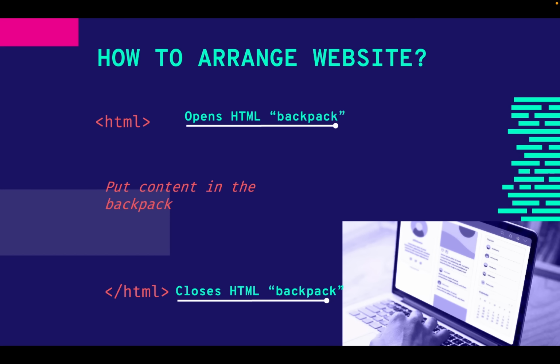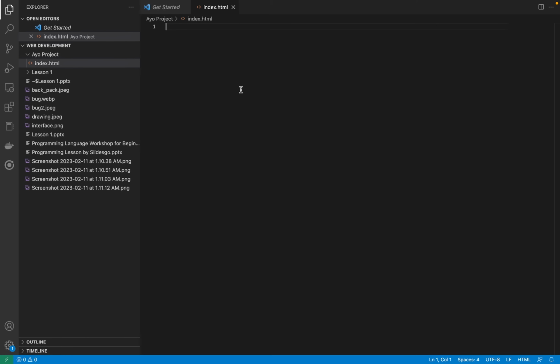Now we go back to how to arrange websites. If you remember, I told you that when you have your website, you have to put it inside HTML: you have to open HTML, and we have to close it. So now let's do that in here. Let's open our HTML. You see, this editor actually closes it for us.